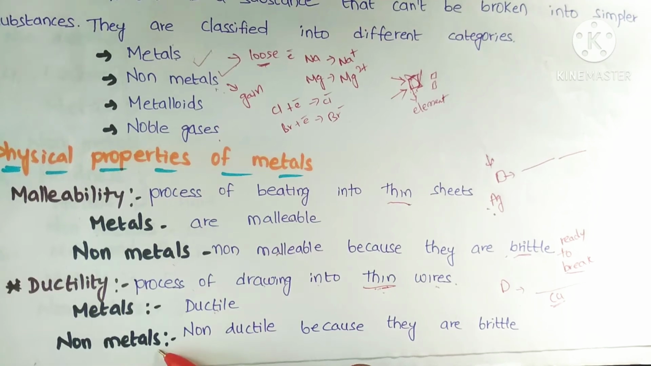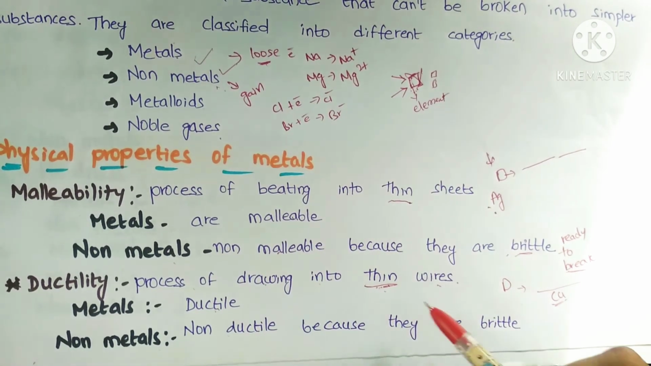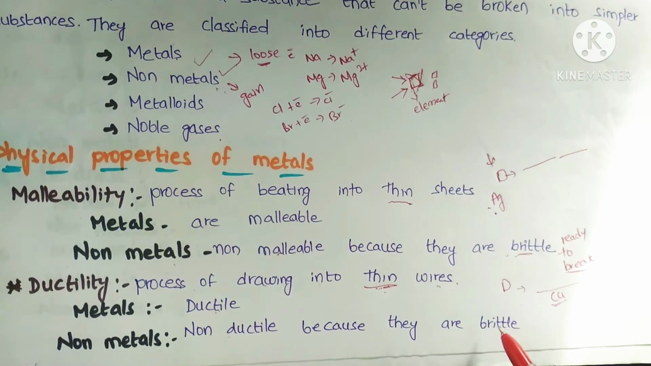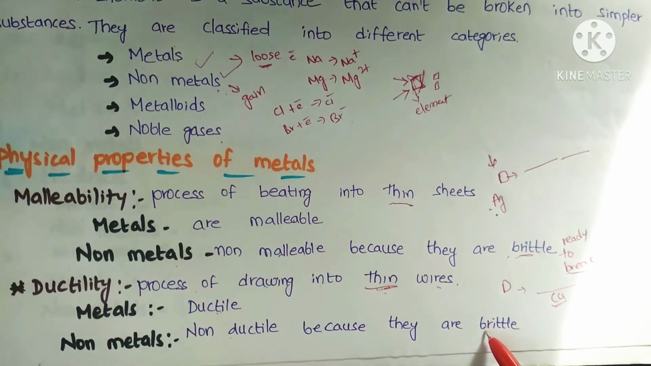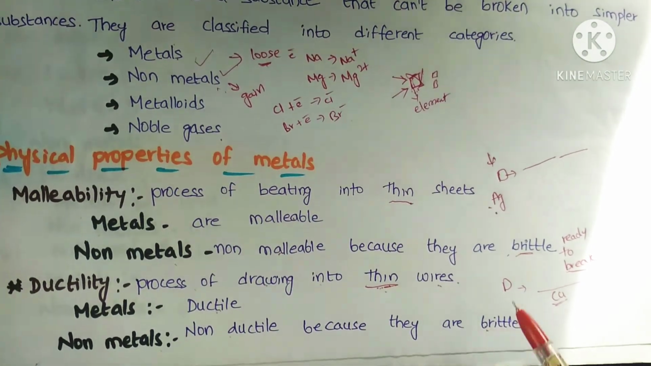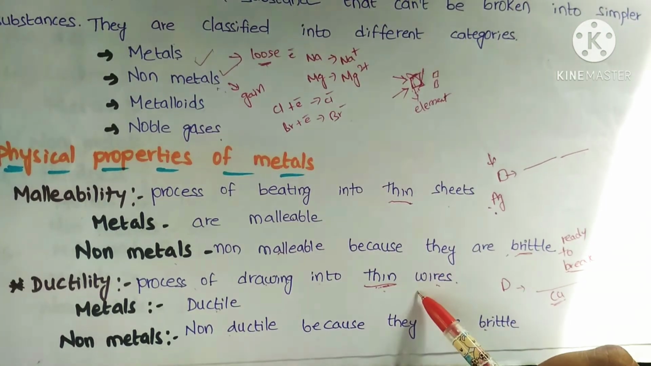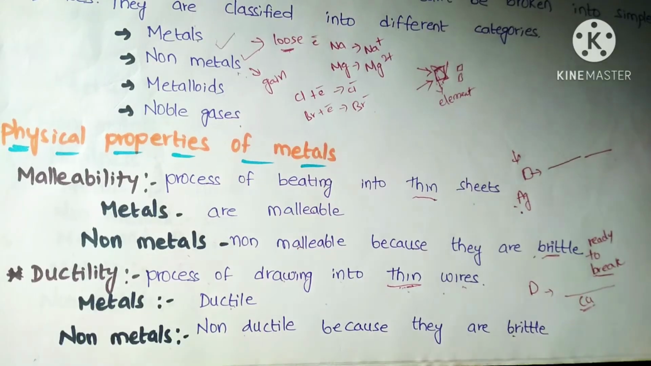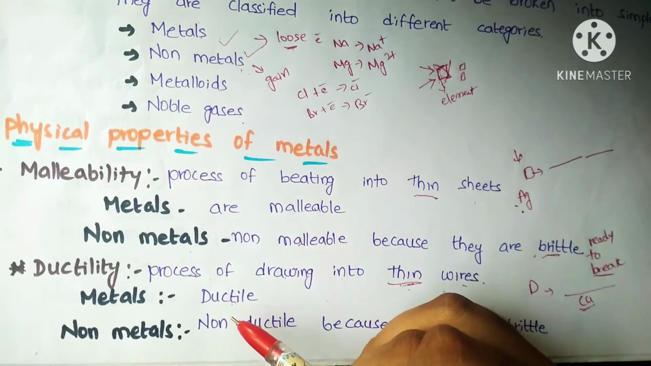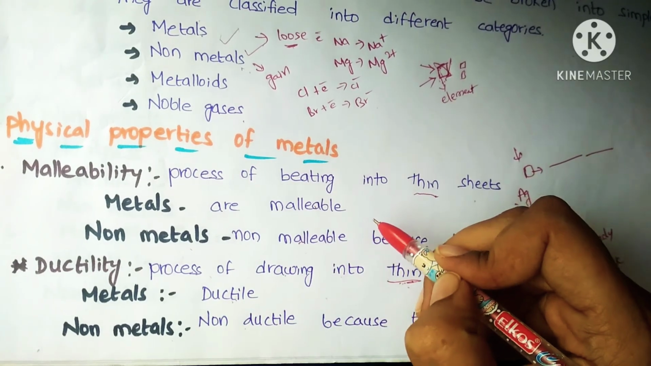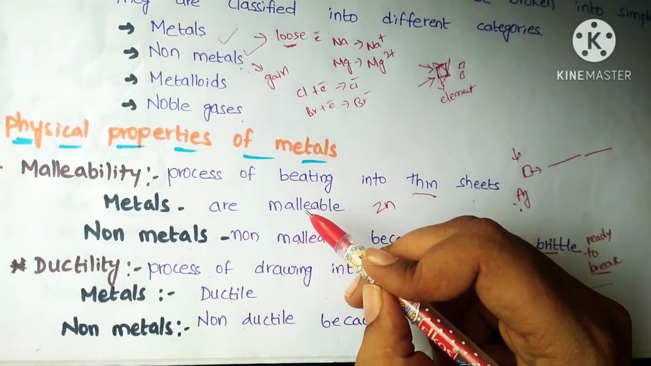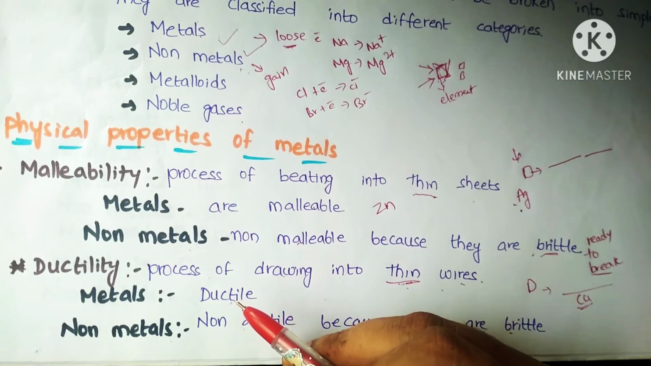But non-metals are non-ductile. Why? They are brittle in nature. Because of their ready-to-break nature, we cannot convert them into sheets or into wires. But all metals are not malleable and ductile. For example, zinc is neither malleable nor ductile.